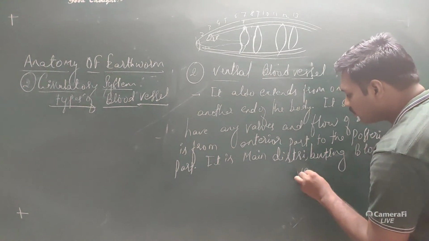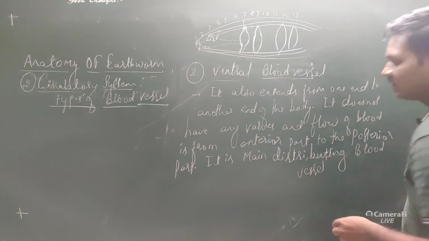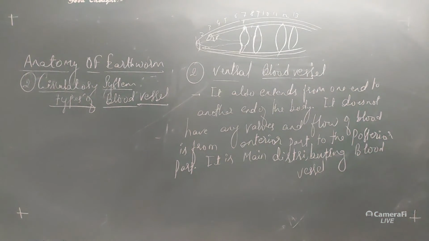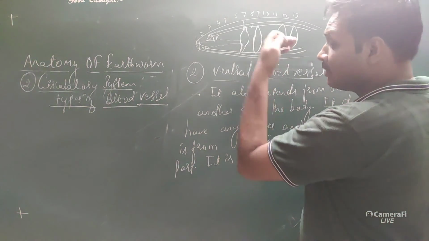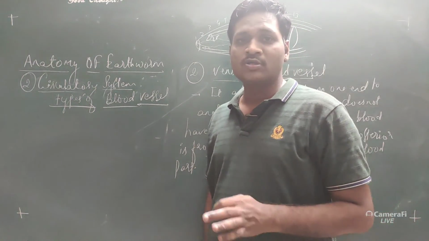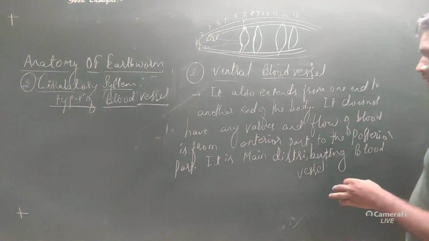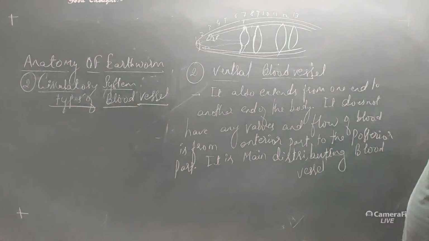So here you can see the blood vessel. Okay, this type of ventral blood vessel distributes the blood throughout the body, and here dorsal blood vessel collects the blood from the body. Okay, so this is about the circulatory system. I hope you have understood this point.